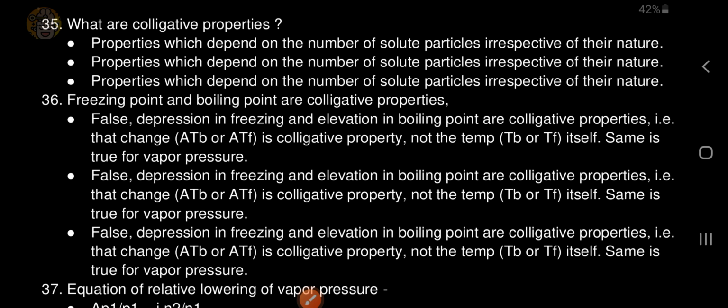False. Depression in freezing point and elevation in boiling point are colligative properties. That is, the change delta Tb or delta Tf is the colligative property, not the temperature Tb or Tf itself. Same is true for vapor pressure.